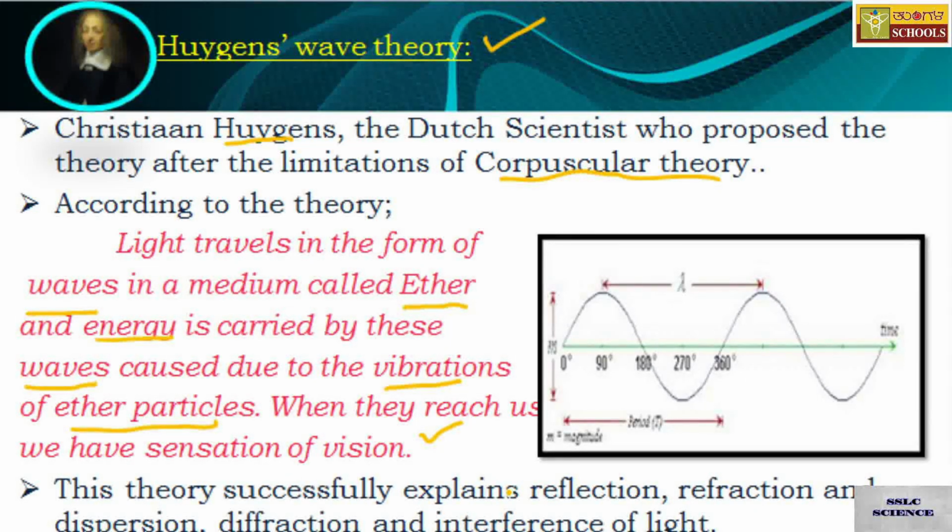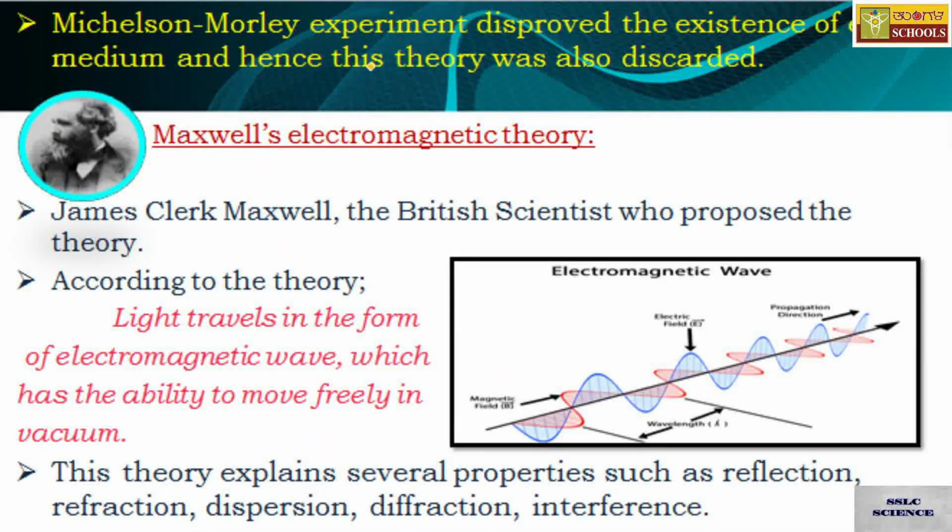This theory again successfully explains reflection, refraction and dispersion, even diffraction and interference of light. But the Michelson-Morley experiment disproved the existence of ether itself. Huygens imagined that those waves travel in a medium called ether.